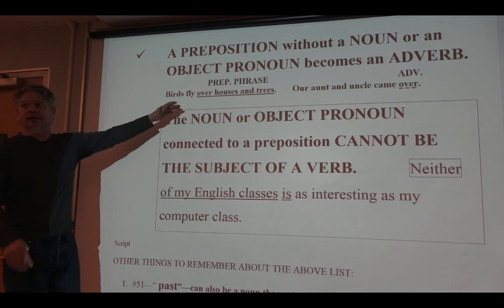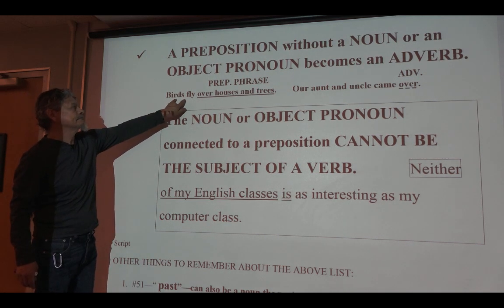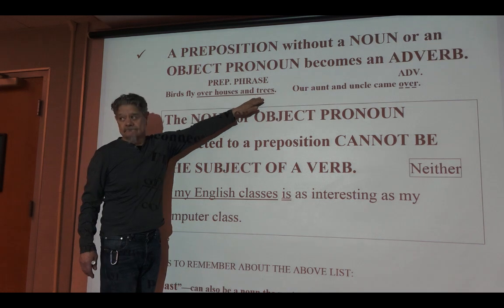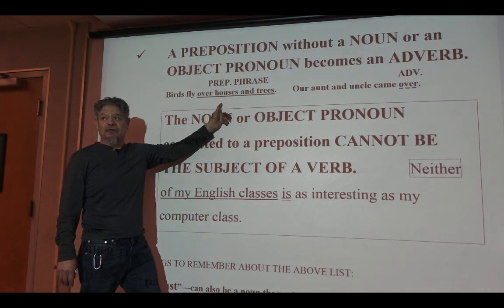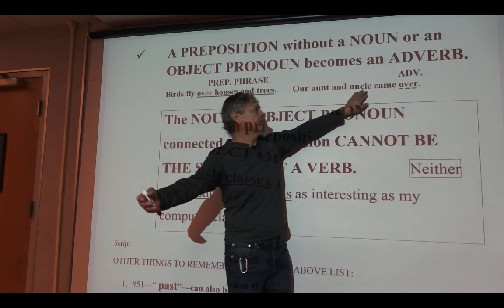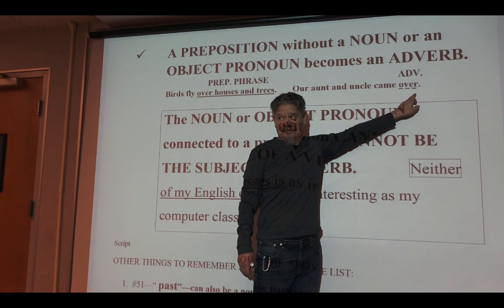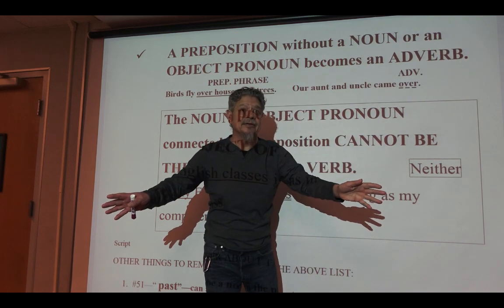Okay, look at this. Go ahead and read the first example. Birds fly over houses and trees. Okay, so we have a prepositional phrase. But over here, our aunt and uncle come over. You see? It's by itself.